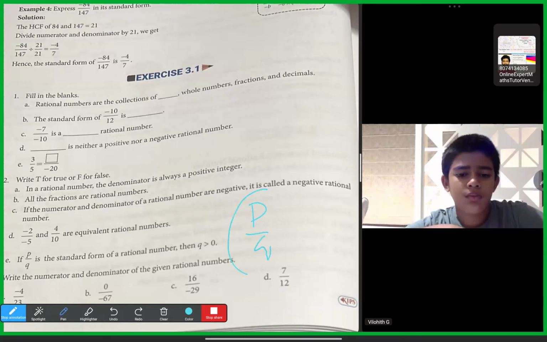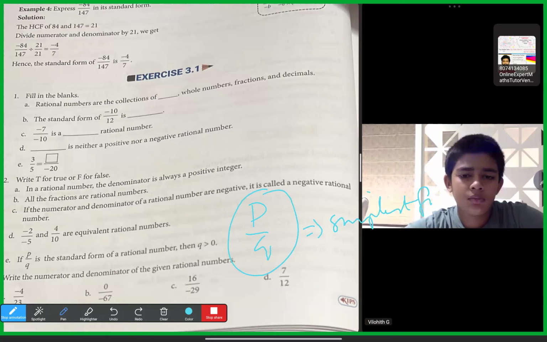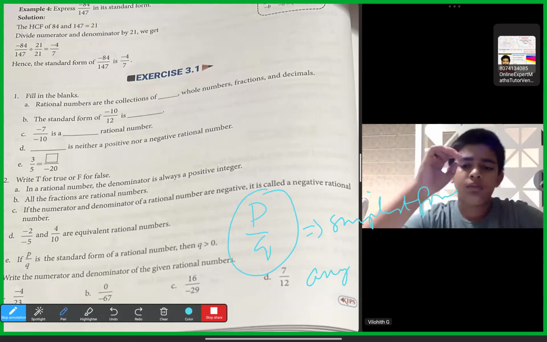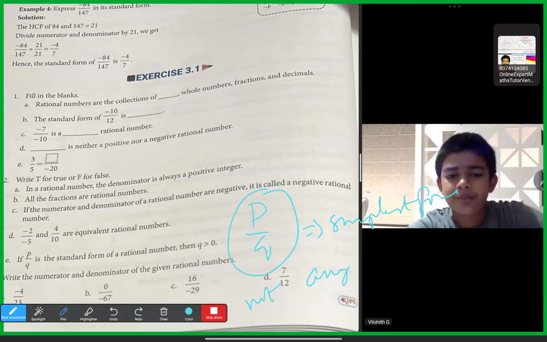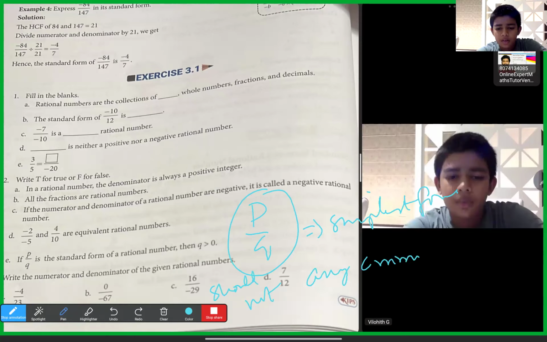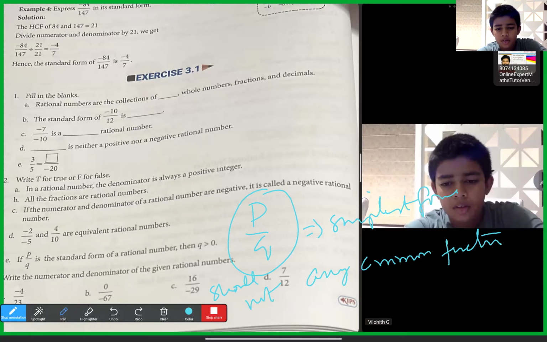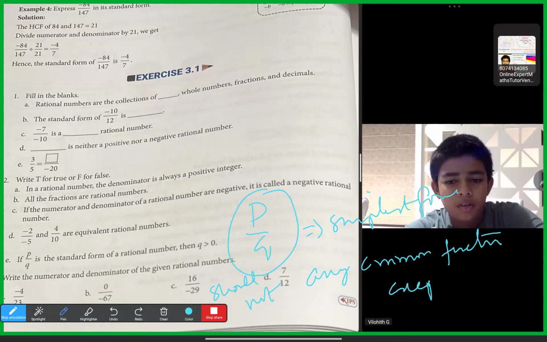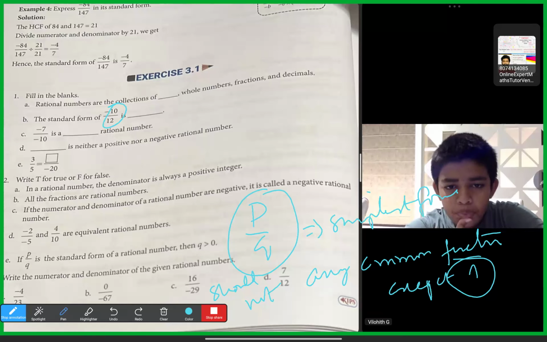Okay, simplest form means what? They should not have any common factor except one. For the numerator and denominator, we should check for any cancellations. If it is possible, we should cancel until the place where they cannot be further cancelled.